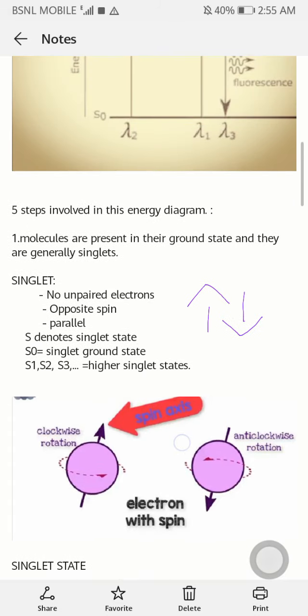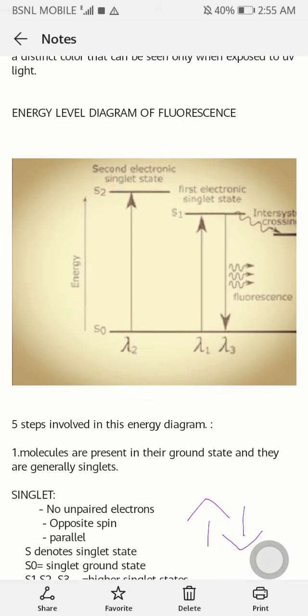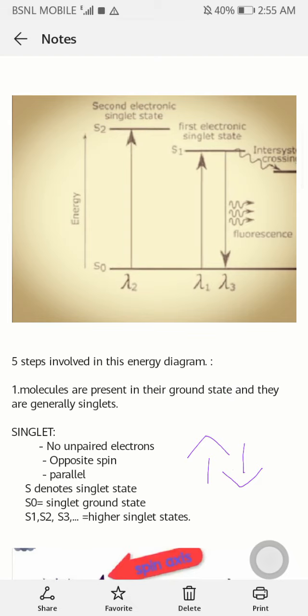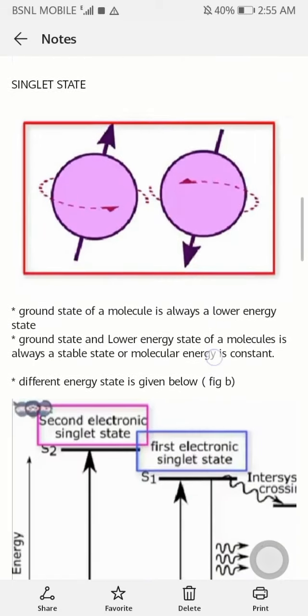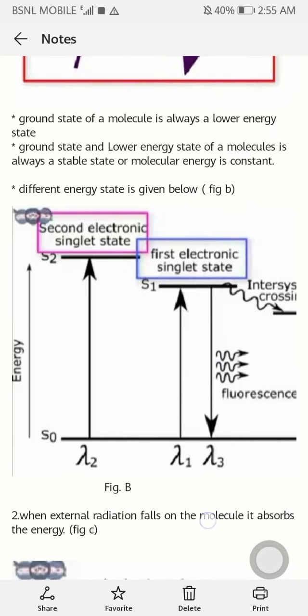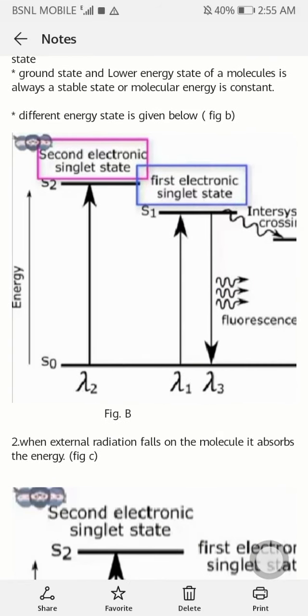In this diagram, S denotes the singlet state, S0 is the singlet ground state, and S1, S2, S3 are the higher singlet states. This is all about the first step. Here S1 is the first electronic singlet state, S2 is the second electronic singlet state.